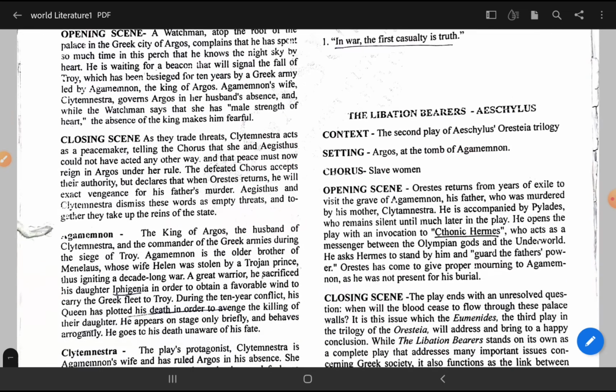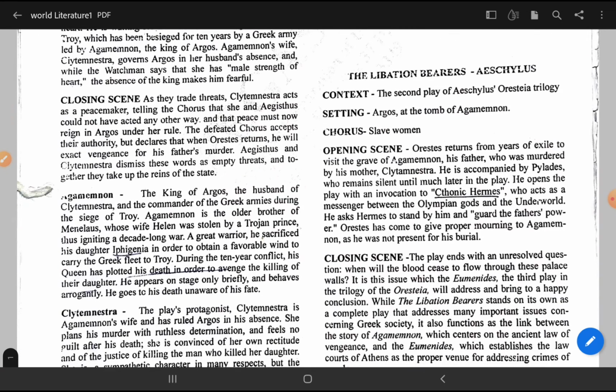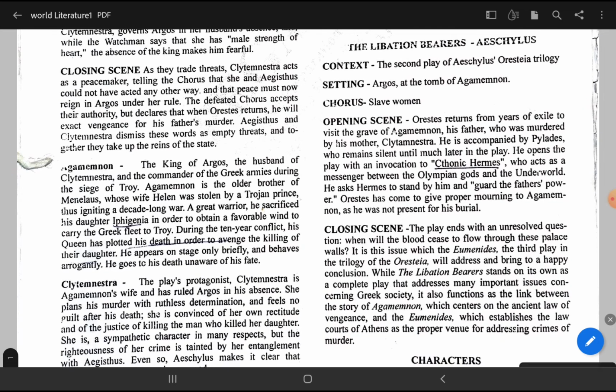Next is the Libation Bearers. Second work is the Libation Bearers, written by Aeschylus. Basically, remember this context. You have to remember the writer, who wrote this poem, who wrote this play, who wrote this drama. Just remember all this also.